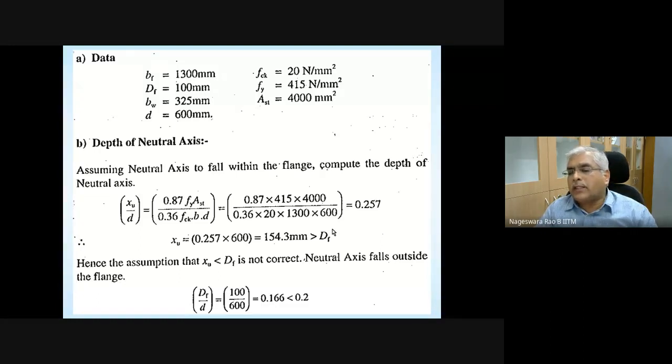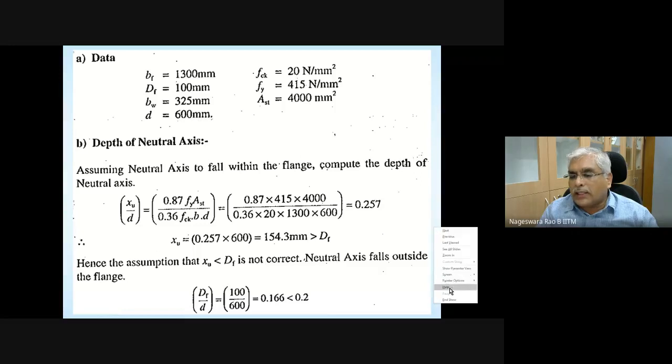Now it is very clear the neutral axis is going to fall outside the flange. If the neutral axis is falling outside the flange, you need to make another check, whether capital DF divided by D is exceeding 0.2 or not. What is this check actually guaranteeing us?